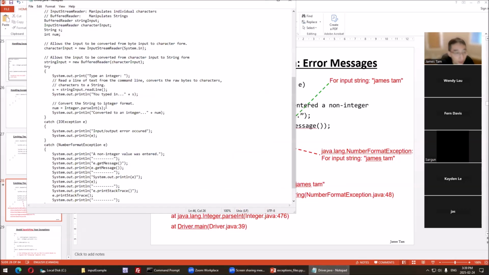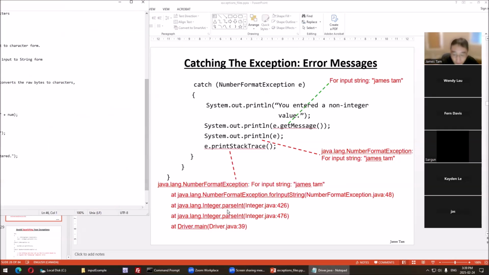Driver line 39. So it tells me where in my program. This is one advantage of IntelliJ. It tells you a line number, so you don't have to count. That's line 39. This one called Integer's parseInt method, line 476 in that class, which then called that parseInt method 426. So there are these intermediate calls.